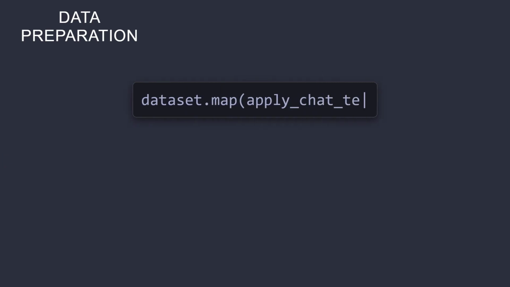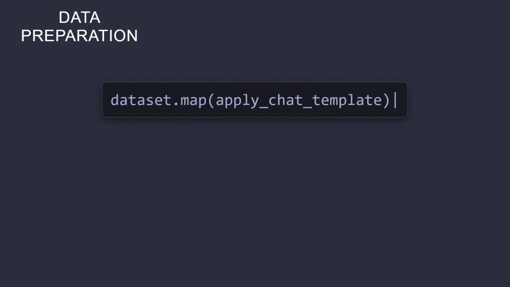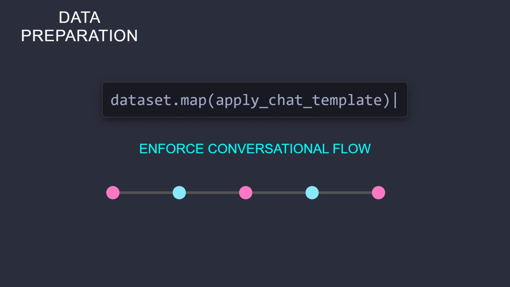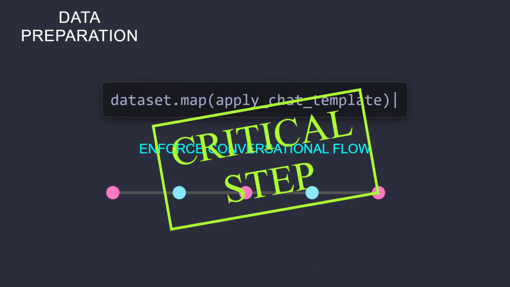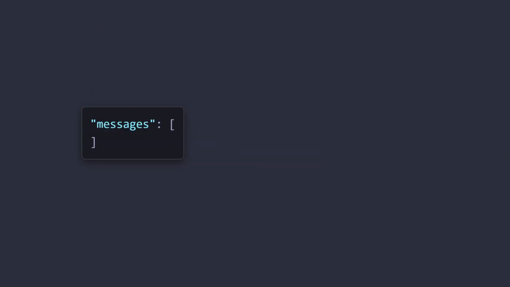We utilize the Hugging Face datasets map function immediately. This enforces the exact conversational flow required by the model. This preparation step is the most critical for successful adaptation. The dataset must be an array of objects for the SFTTrainer.